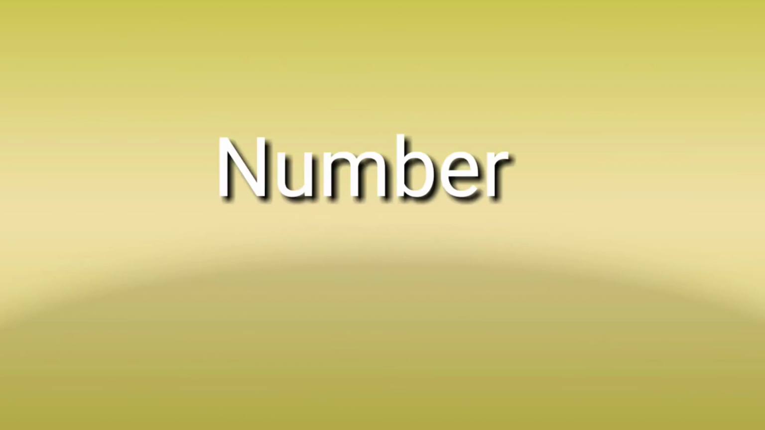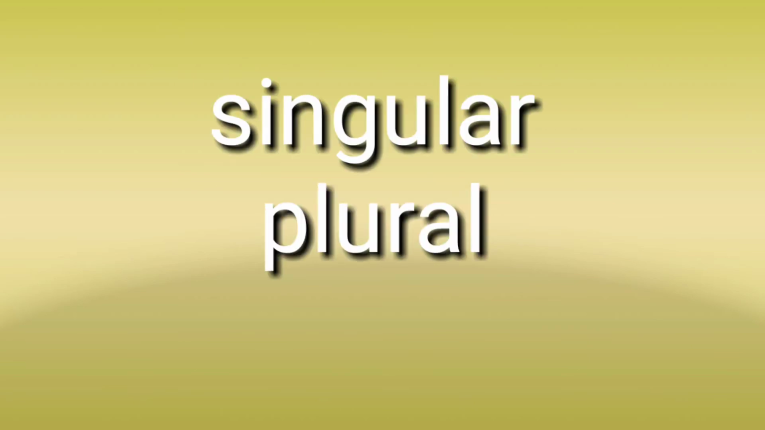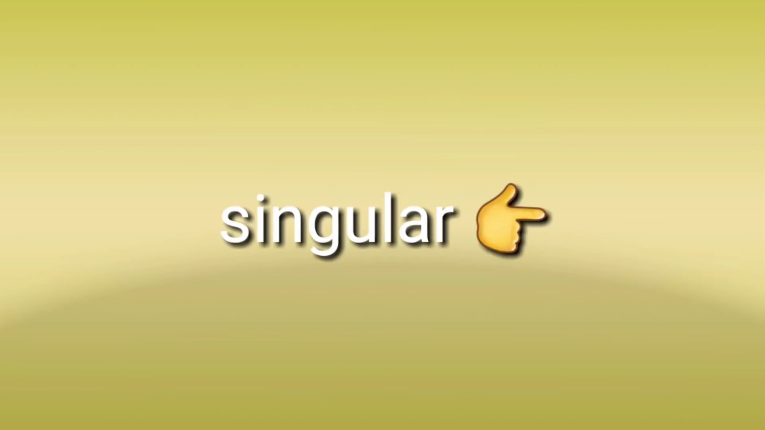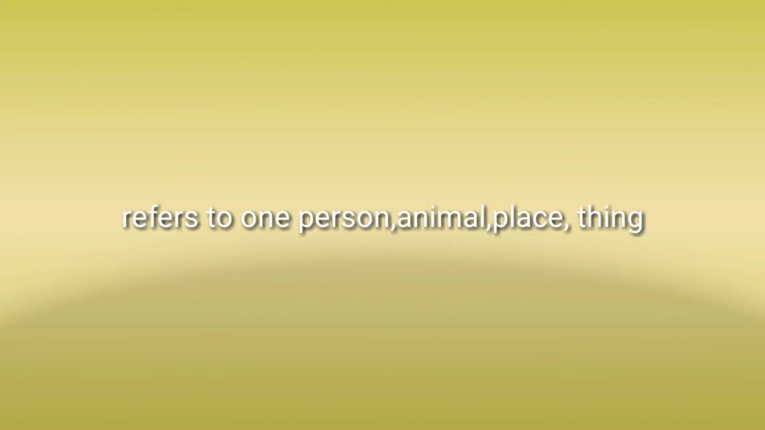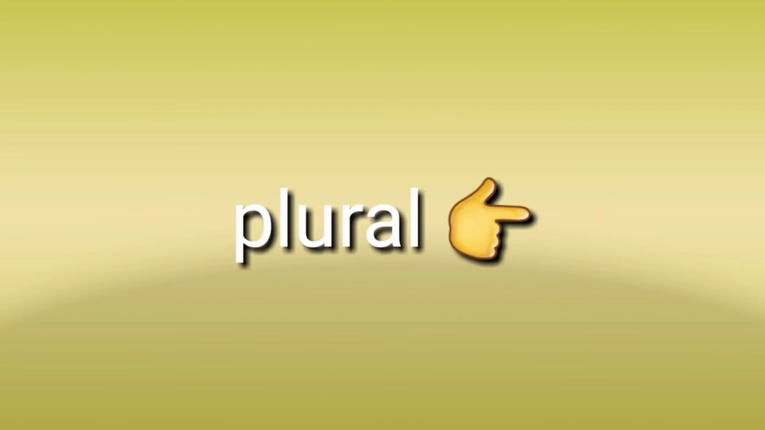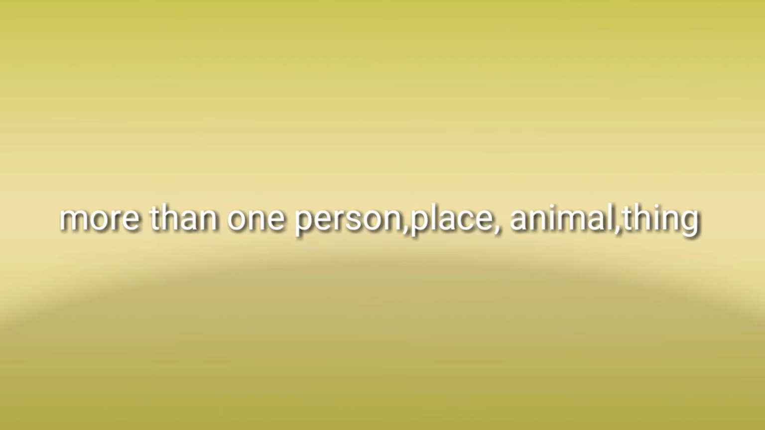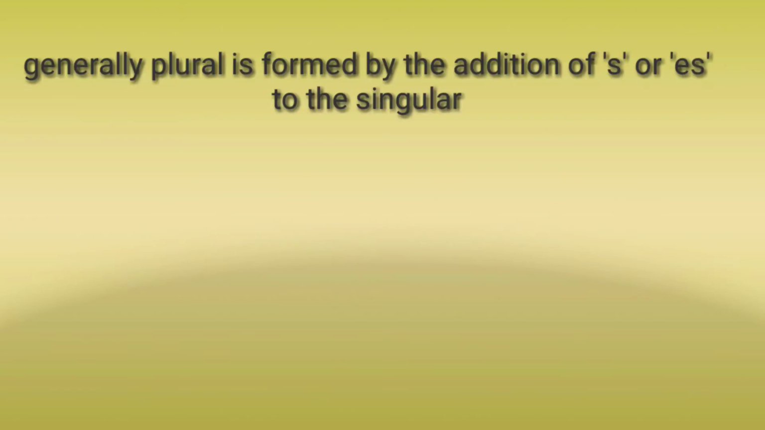Then we will know about number of noun. It can be singular or plural. What is singular? Singular is when it refers to one person, animal, place or thing. And when is it plural? Plural denotes more than one person, place, animal or thing. Generally plural is formed by the addition of s or es to the singular.